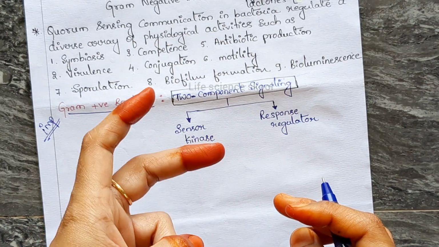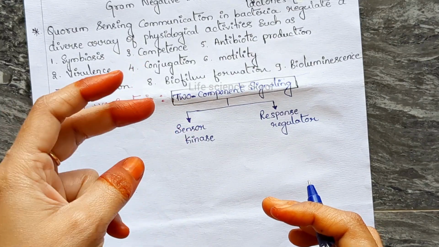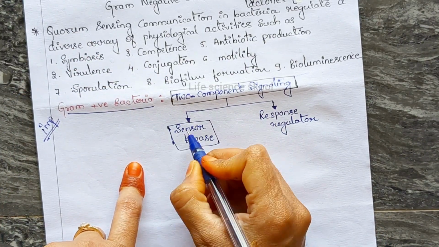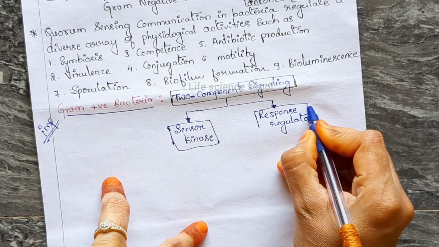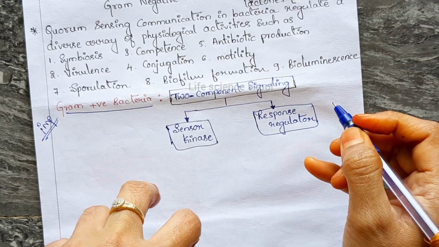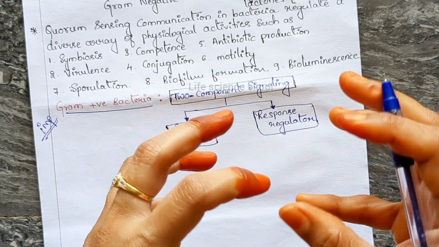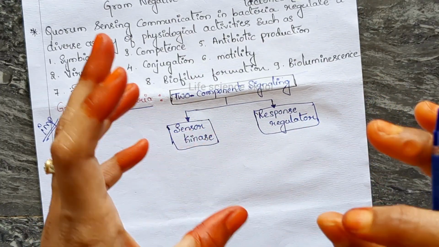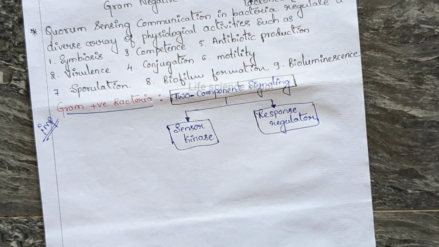Why is it called two component signaling? Because there are two important proteins here. Those two important proteins are the sensor kinase, as the name indicates, it is going to sense, and the response regulator. Response means it gives the response to the stimulus, it is going to regulate the response. These two proteins help in the communication. That's why it is called two component signaling. Okay, important, you have to remember this.